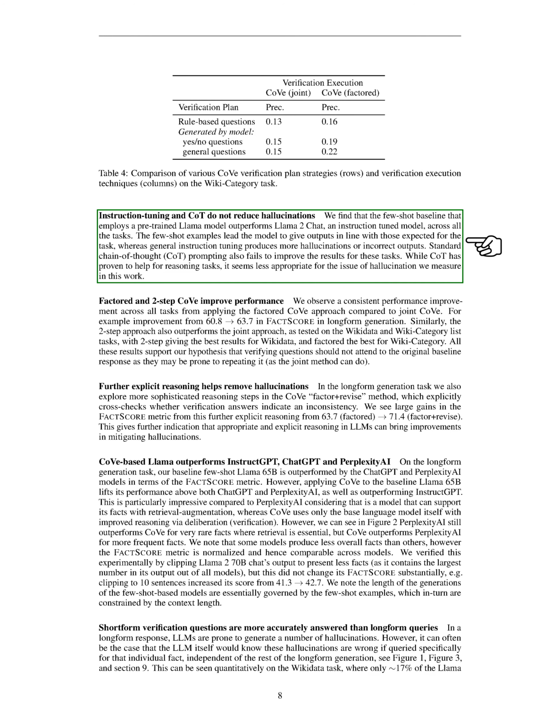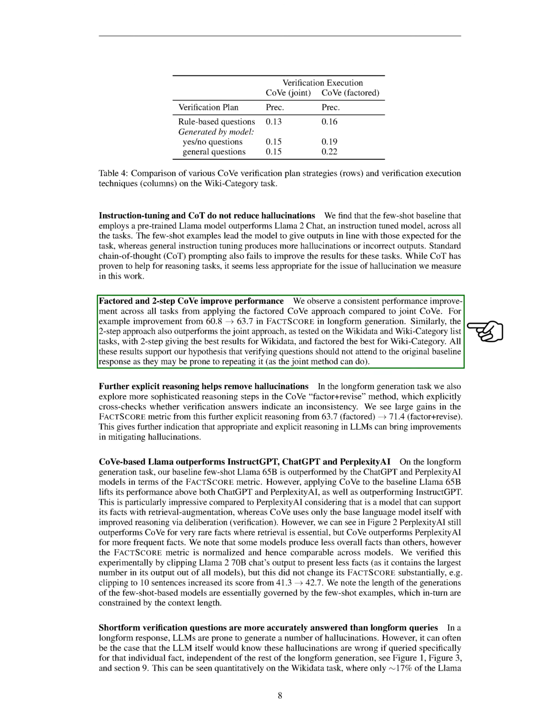We found that the few-shot baseline, which uses a pre-trained Llama model, outperforms Llama 2 Chat, an instruction-tuned model, across all tasks. The few-shot examples guide the model to produce outputs that align with the task expectations, while general instruction tuning tends to produce more hallucinations or incorrect outputs. Standard chain of thought (CoT) prompting also fails to improve the results for these tasks.